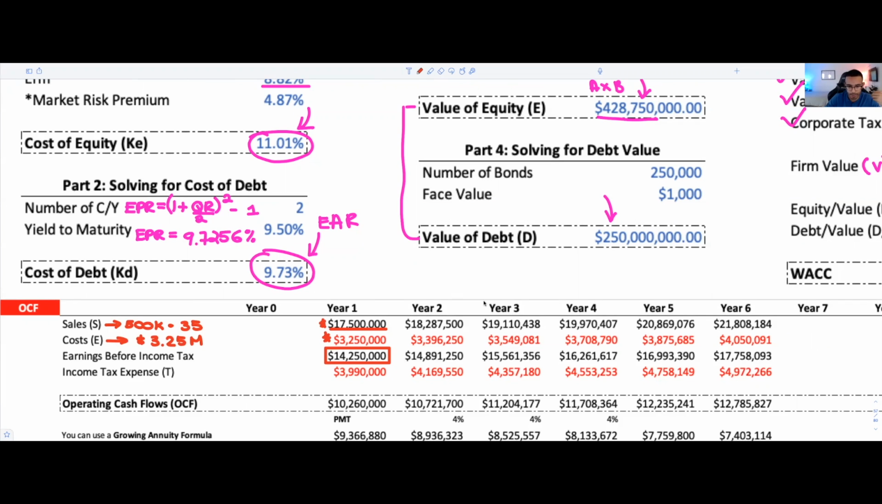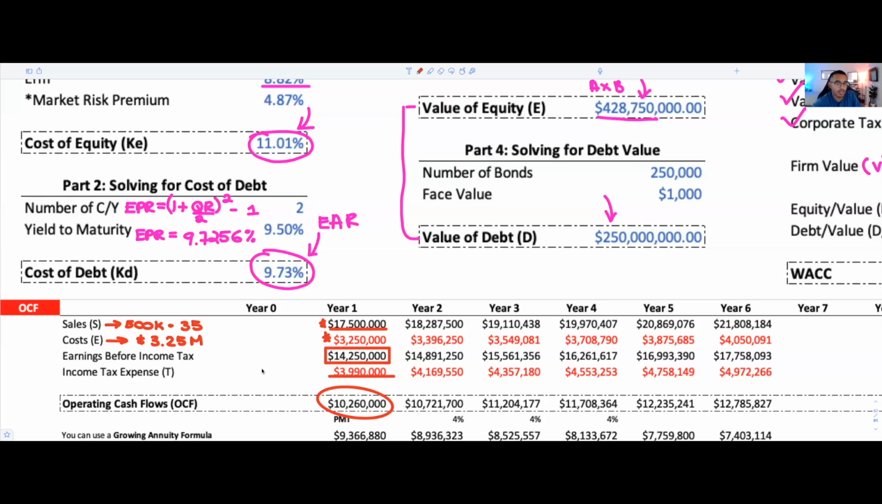So you're going to get 14.25 as your earnings before income tax. Then you need to account for your income tax expense, which is 28%. And then you would get your operating cash flows for year one. All right, that's what we want to be able to highlight. Now, knowing this, having that amount, we could actually go ahead and think about this again.